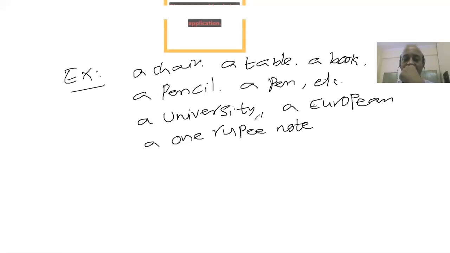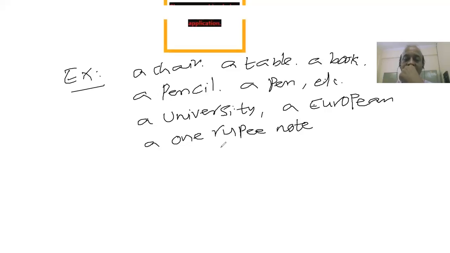Because we are under the impression that "an" is used before the vowels. So when you take that, which is a wrong rule, right? When you take into consideration that "an" is used before the words beginning with a vowel, then here you should use "an". We should say "an university", but it is wrong. "An European", which is wrong. And "an one rupee note", which is wrong. Right? The rule is that "an" is used before the words beginning with a vowel sound.